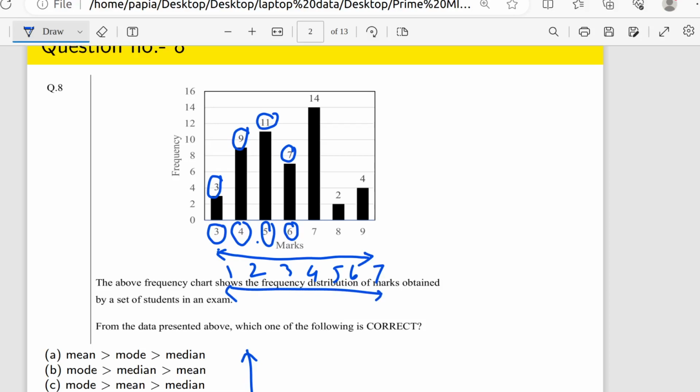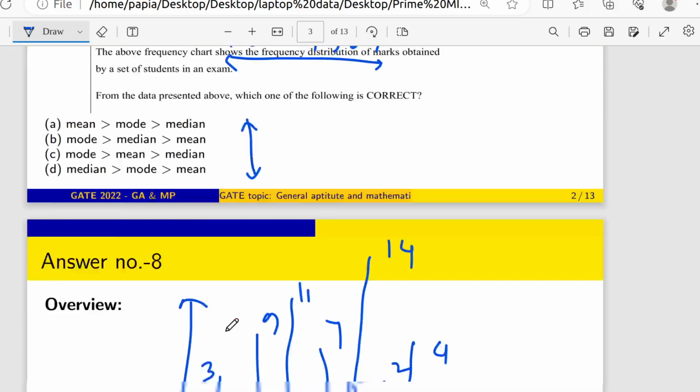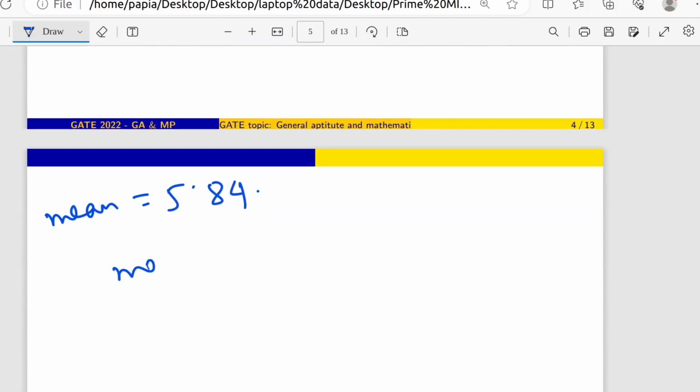So what is the middle value for that? There is 4. Yeah, 4 means the position, like first position, second position, third position, fourth position. So the fourth position will be the median one. Fourth position means what? 6 value. So that means our median will be 6.